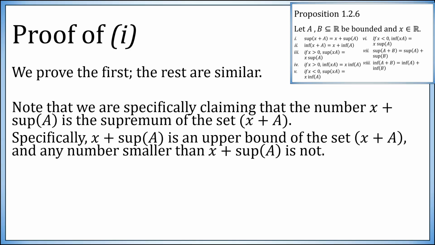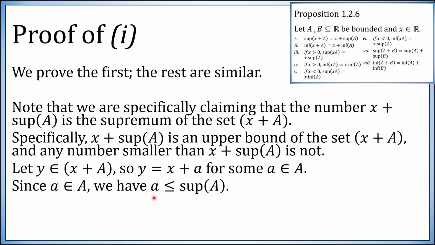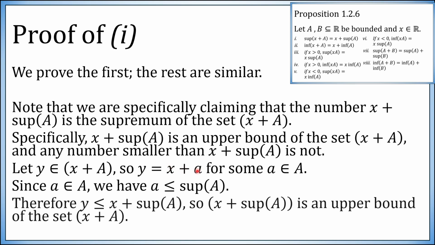So specifically, we want to show that x plus the supremum of A is an upper bound of the set x plus A, but it is the least possible upper bound. Any number smaller is not. So suppose y belongs to the set x plus A. To belong to the set x plus A means you are of the form x plus something in A. Now what do I know about every element of the set A? Every element of the set A is less than or equal to the supremum. So x plus a must be less than or equal to x plus the sup of A. So y is less than or equal to x plus sup A.